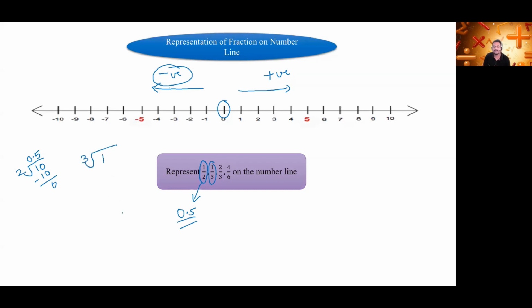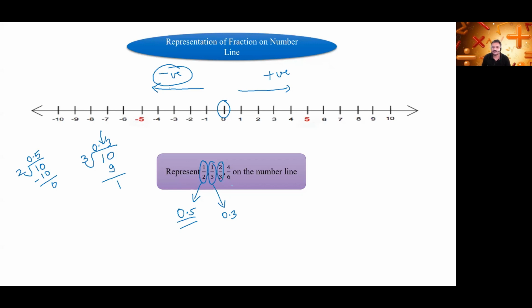Similarly, find the value of 1/3 by division. Tell me what will be the value of 1/3 in terms of decimals. Again we cannot divide this one, so we will take 0 point here, and 10 will come here. Now 3 3s is 9, so 1 will be the remainder. So 1/3 is 0.3. We can do the division further, but only one decimal is enough for representing the fraction on the number line.